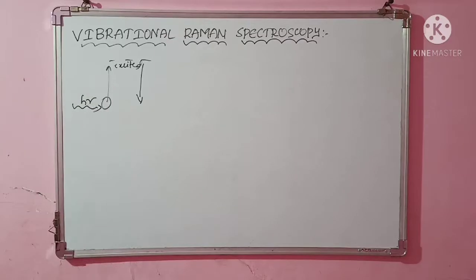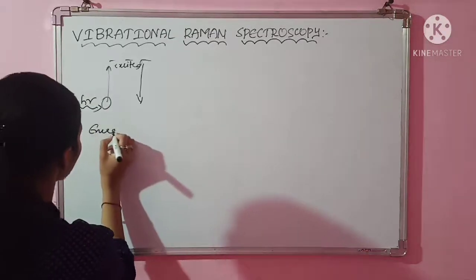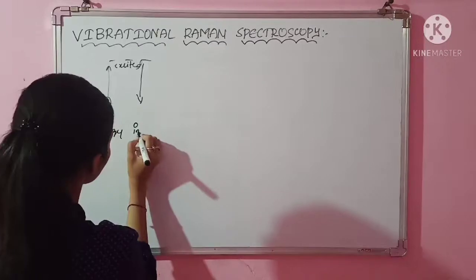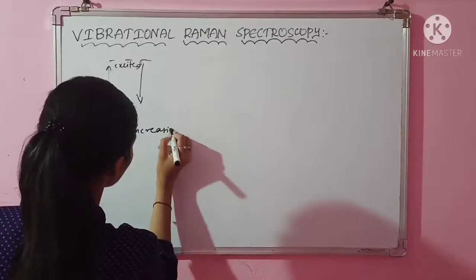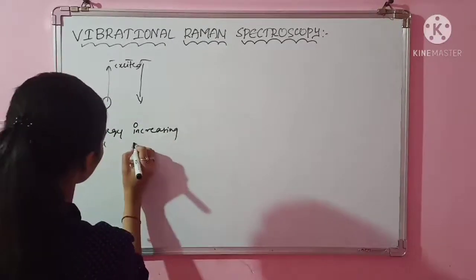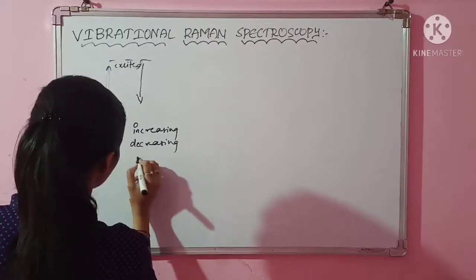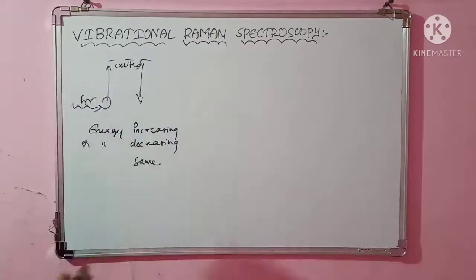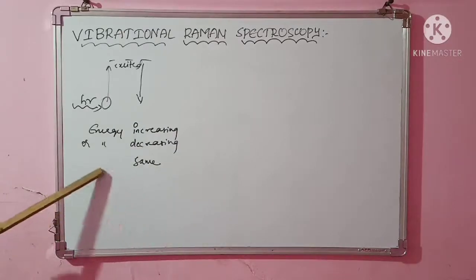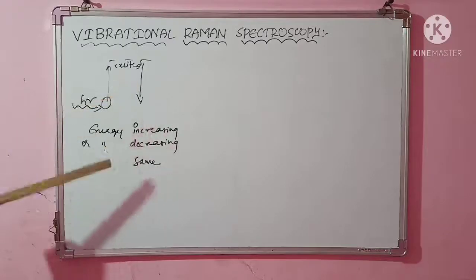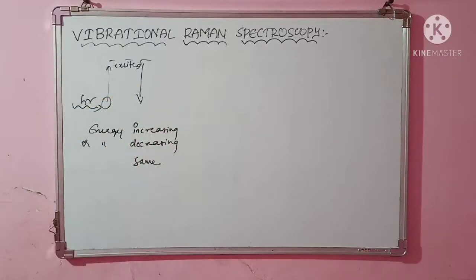Either its energy will be increasing, or decreasing, or it remains the same. Based on this we have Stokes and anti-Stokes lines, and if the energy of the incident and emitted radiation is the same, we call it a Rayleigh line.